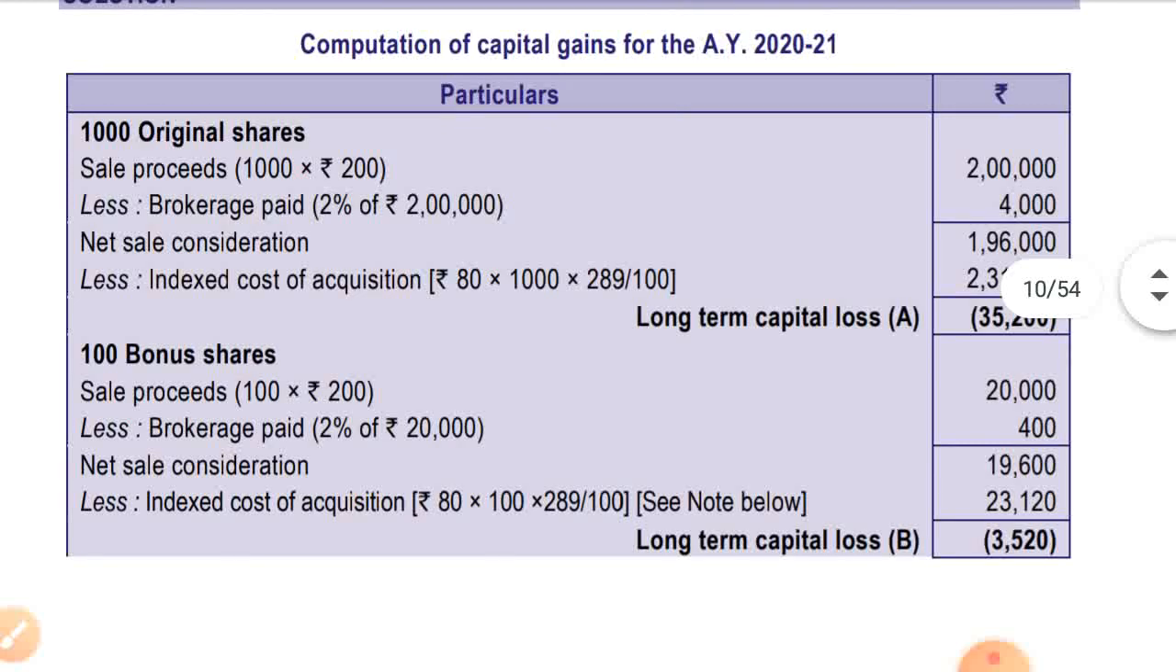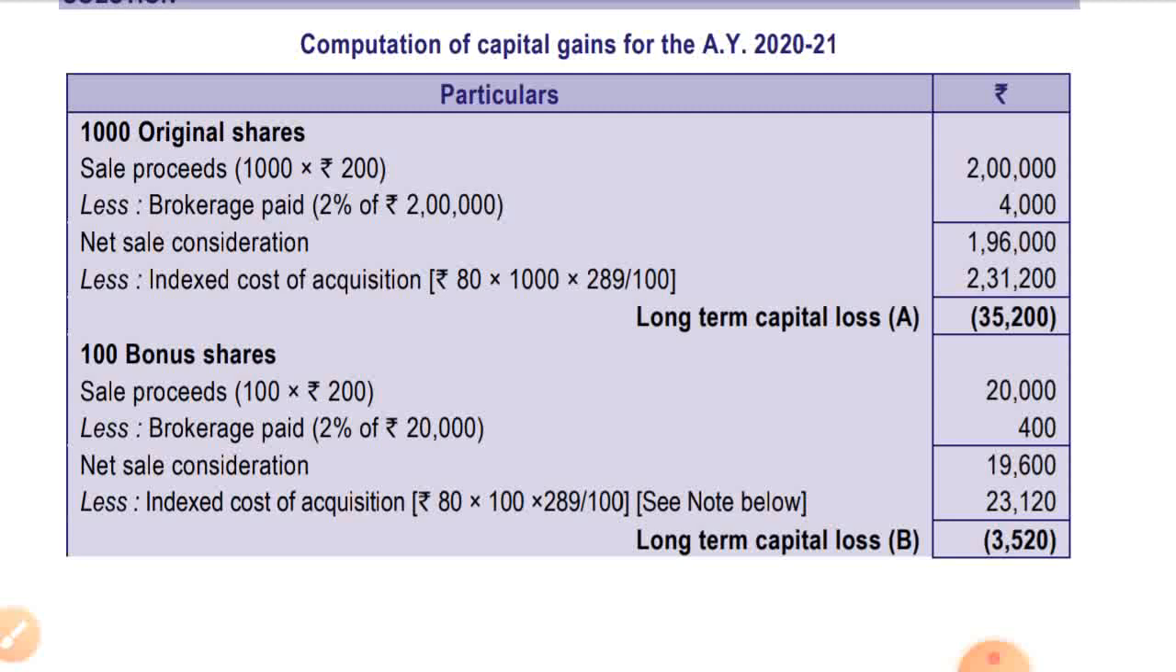For computation of capital gain for the assessment year 2021, let's first calculate the original shares. For 1000 original shares, sale proceeds is 1000 shares into rupees 200, that is 2 lakh, less brokerage paid 2% of 2 lakh, that is 4000. Net sale consideration is 1,96,000, less index cost of acquisition, which is rupees 80 into 1000 into 289 divided by 100.